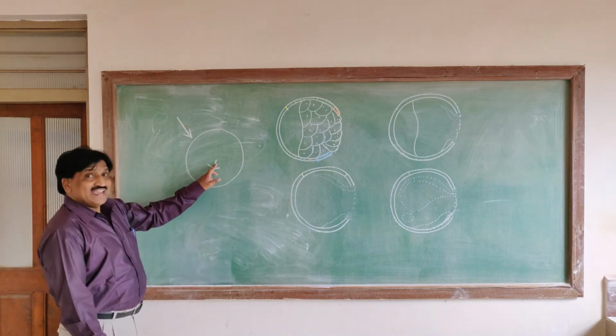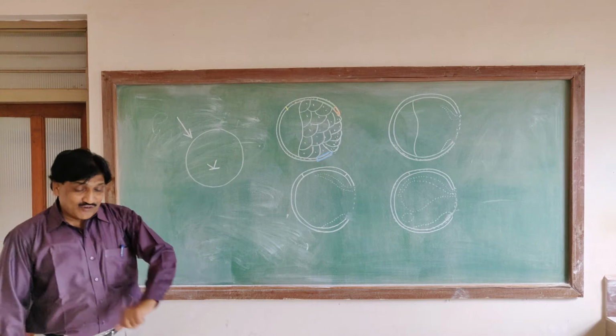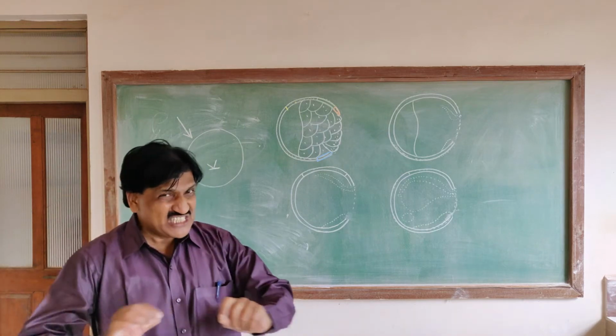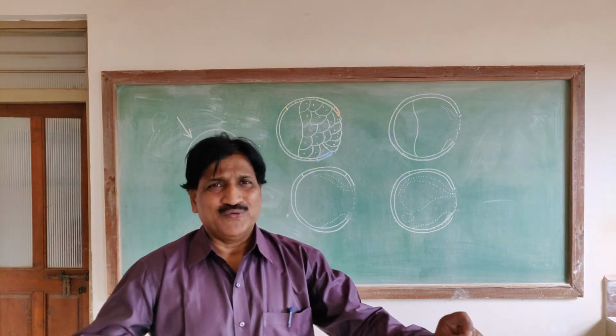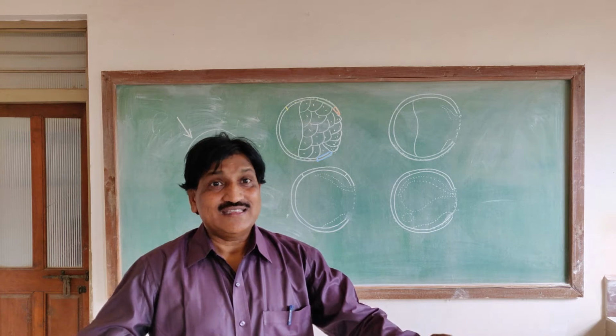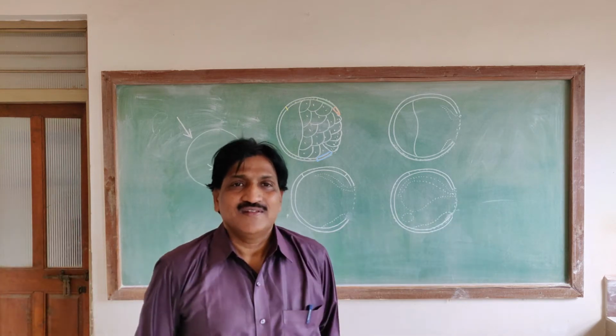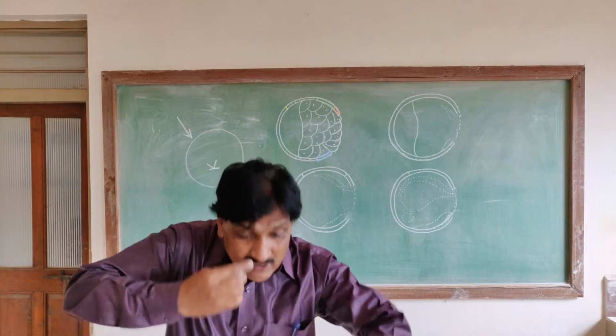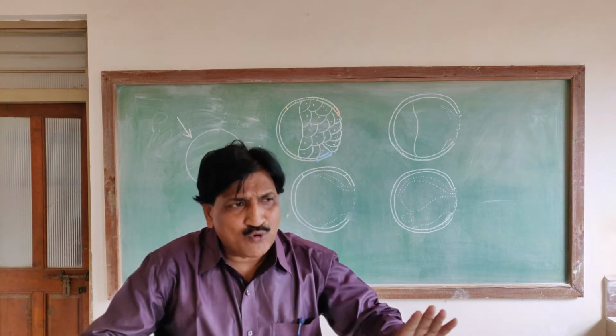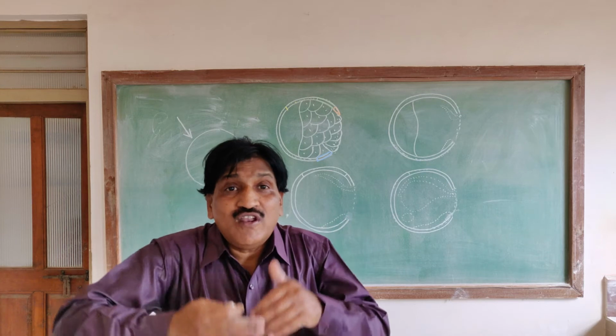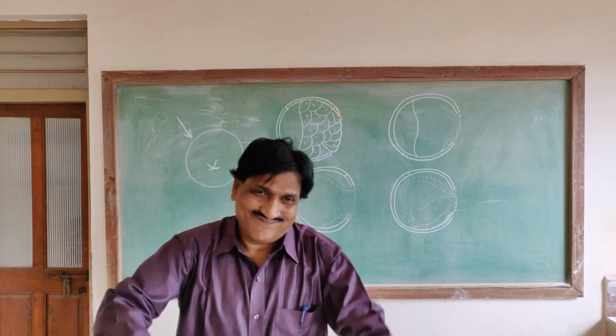Just below the grey crescent, there is a formation of a kind of constriction furrow. That is called the blastoporal group. Later, in future, that blastoporal group develops into the blastopore.